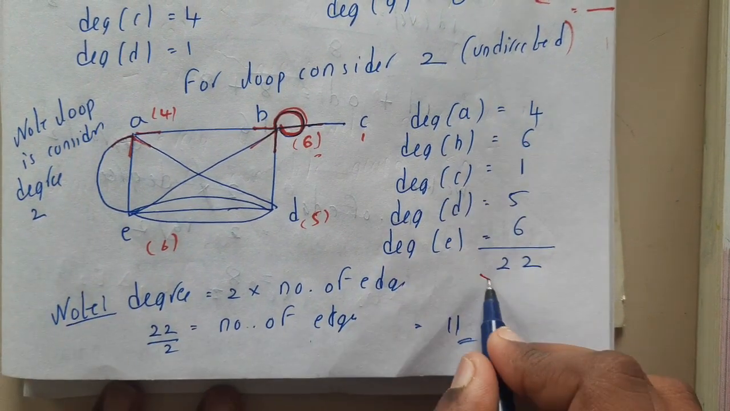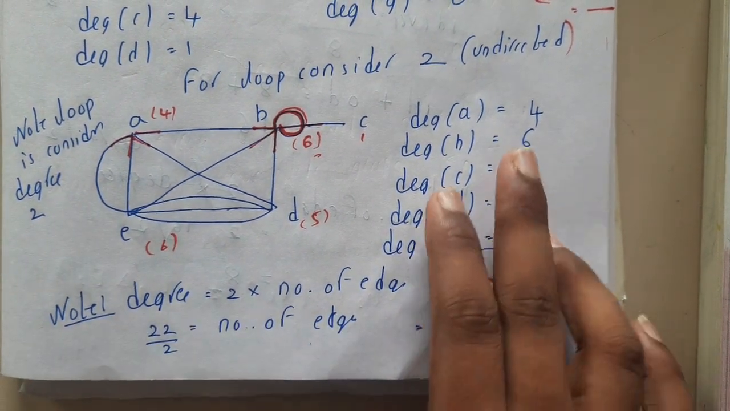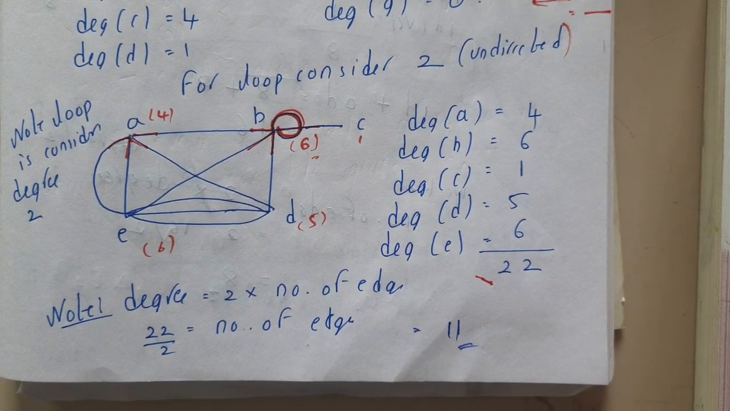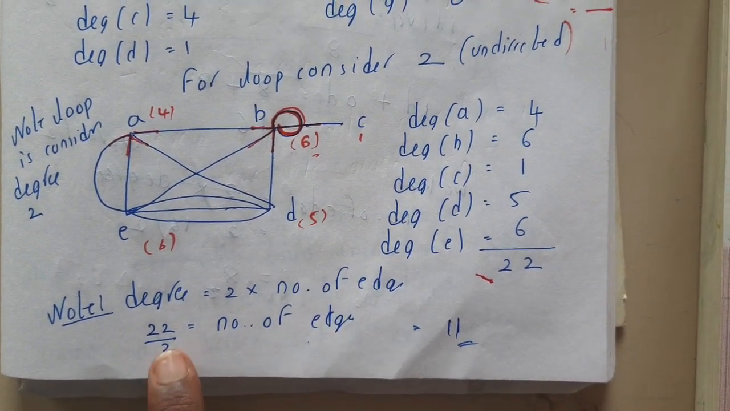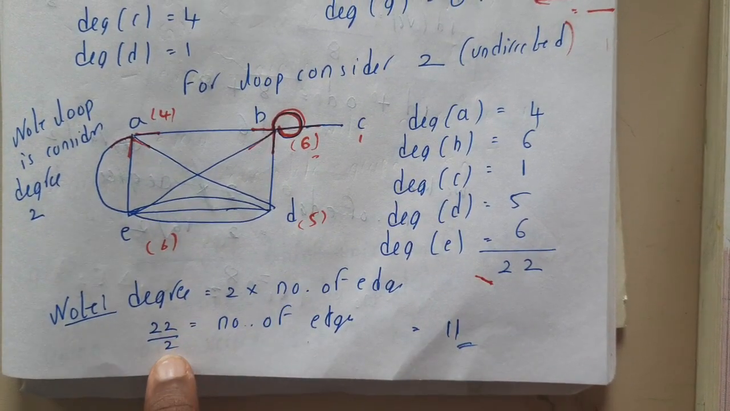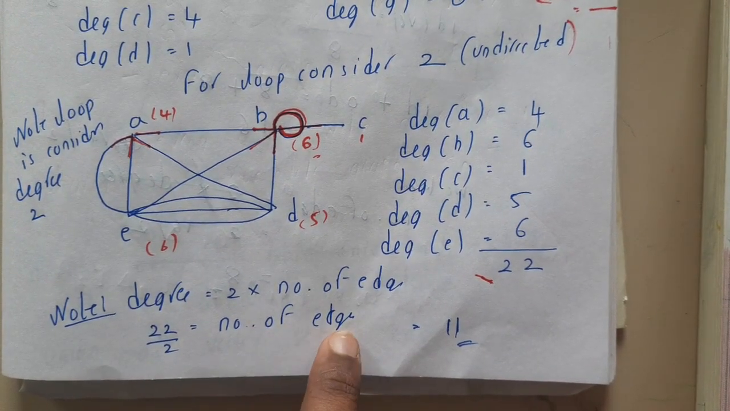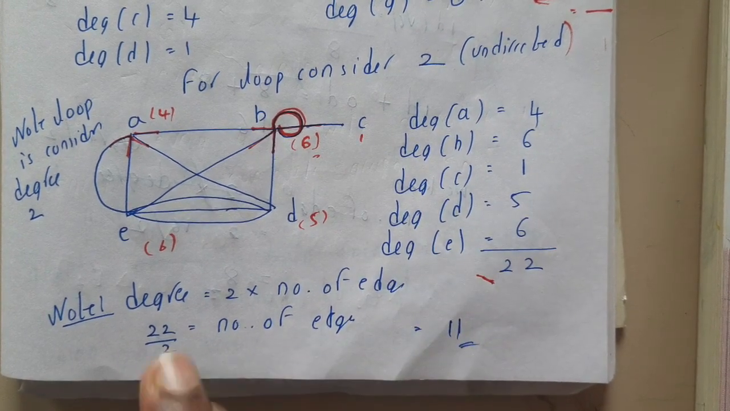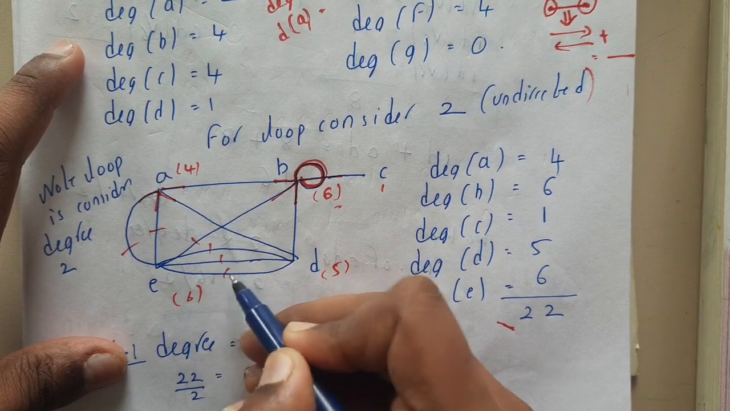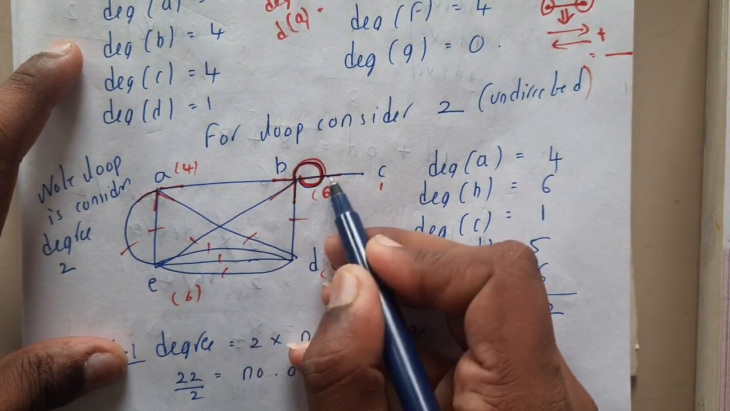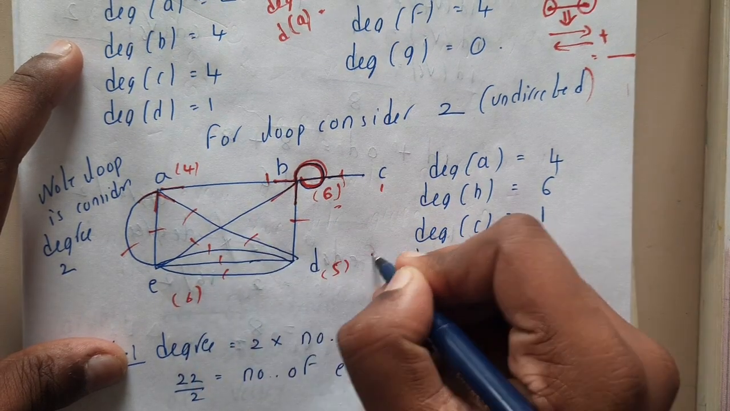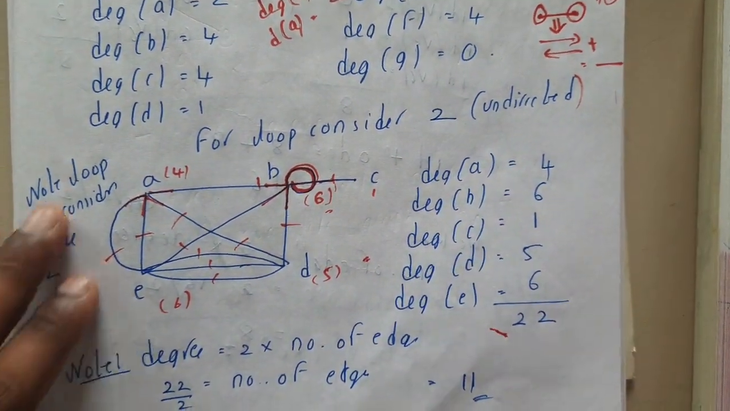So if there is a question asking about the degree, and you are confused whether the degree that you got was correct or not, you can check with the help of this formula. So degree is equal to 2 times the number of edges. We got degree equal to 22, and 22 by 2 is nothing but the number of edges, that is 11. 11 edges are there. Even if you count, you'll get 11 only. 1 2 3 4 5 6 7 8 9 10 11. Yes, so we got 11.